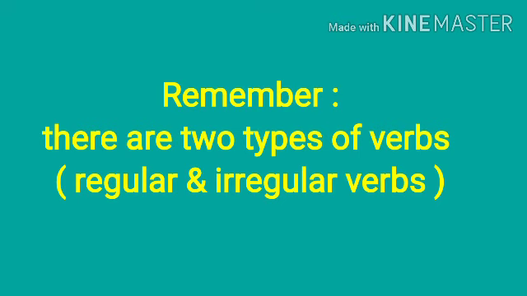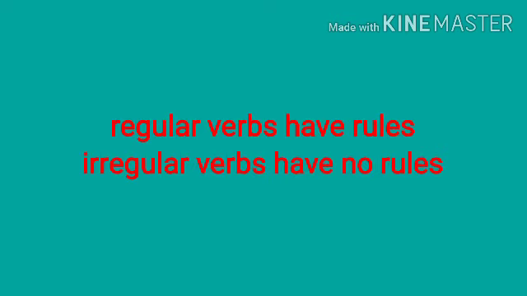Okay, so when we are conjugating verbs in the simple past in the affirmative form, we have to remember that there are two types of verbs, which are regular verbs and irregular verbs. I'm talking about the positive form. Regular verbs have some rules, or one rule, I don't know, but they have a rule at least.